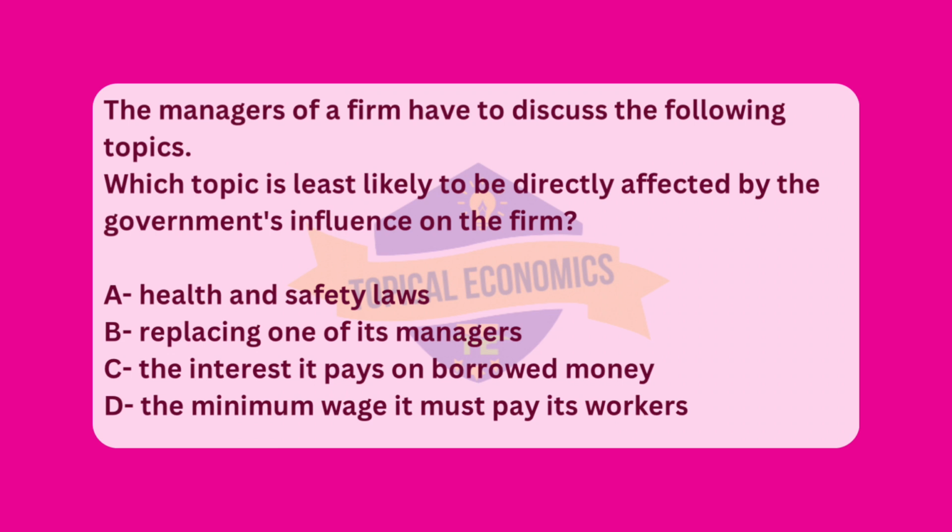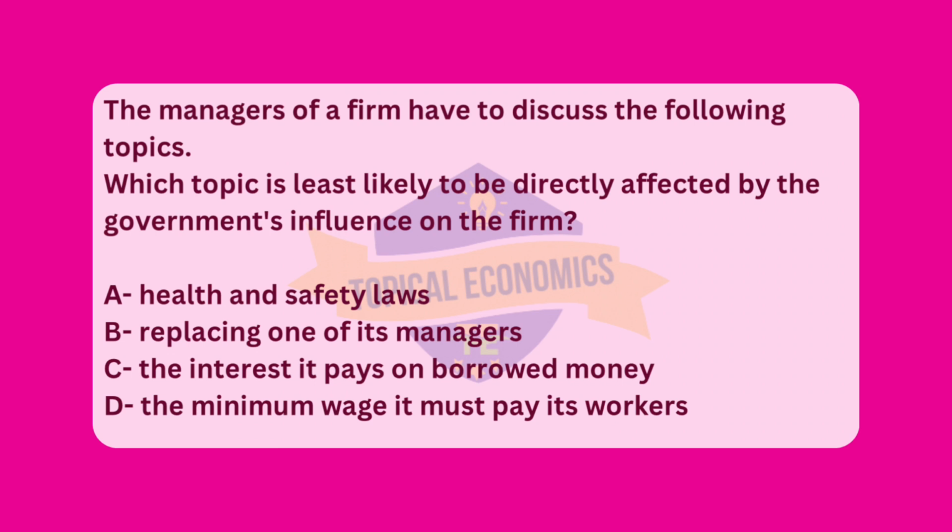The interest it pays on borrowed money. The government can influence interest rates through monetary policy, for example, setting benchmark rates like the federal funds rate or Bank of England base rate. This affects the cost of borrowing, so the interest a firm pays on its loans is indirectly influenced by government policy.